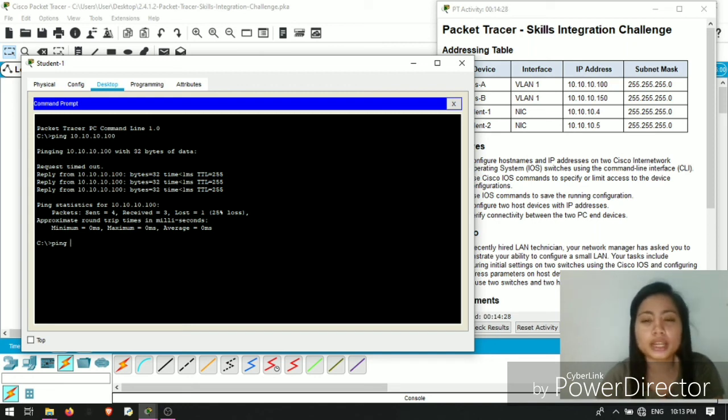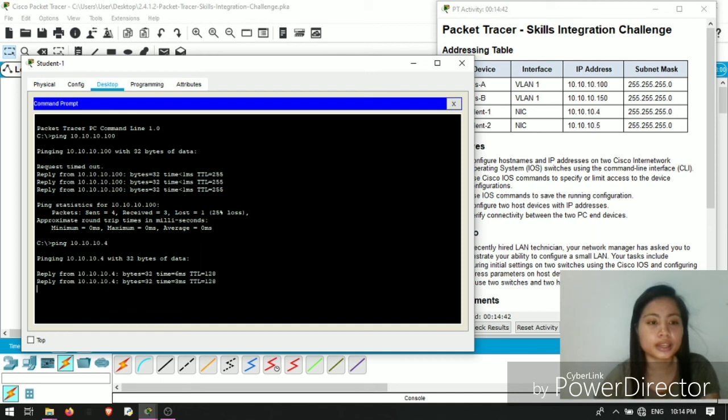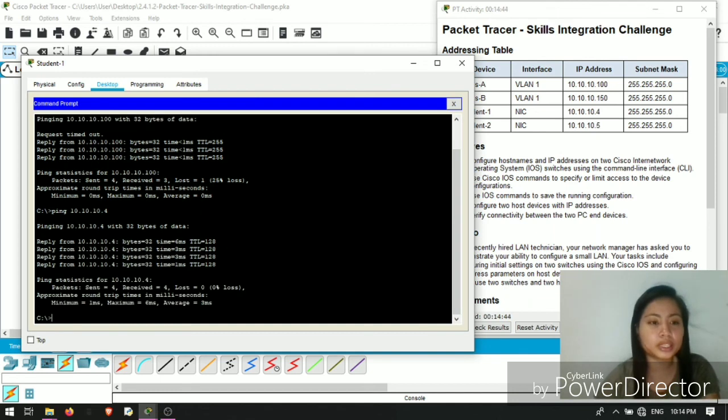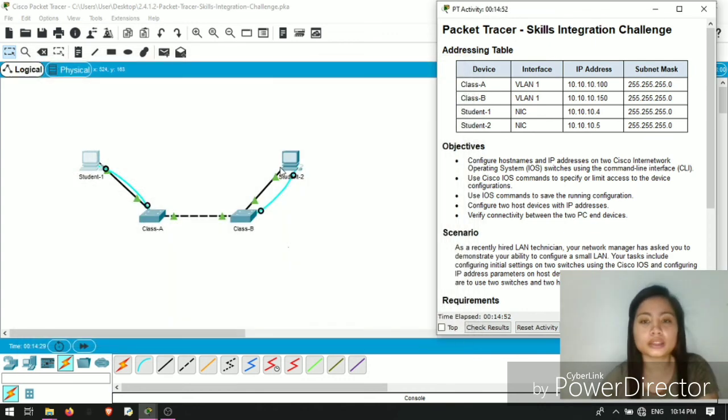I already input the IP address of Class A, which is wrong. The IP address of Student 1 is 10.10.10.4. Click enter. There you go, as you can see, it is successful. So it is connected to our switch.